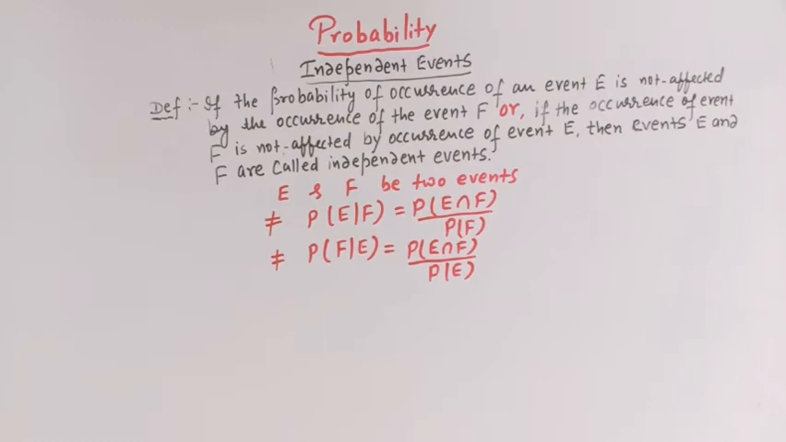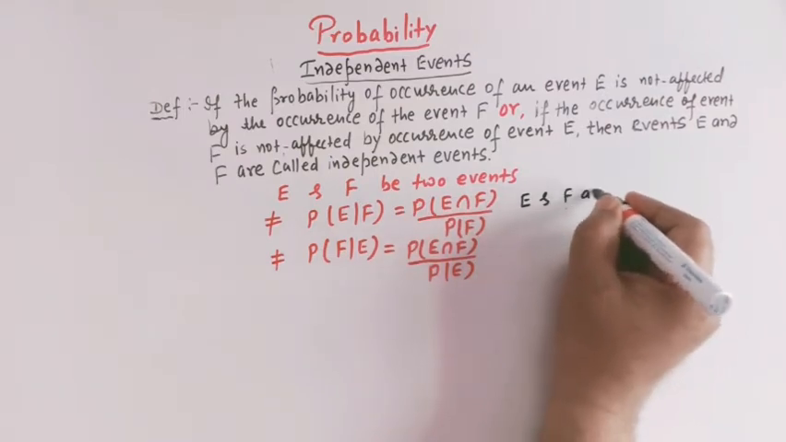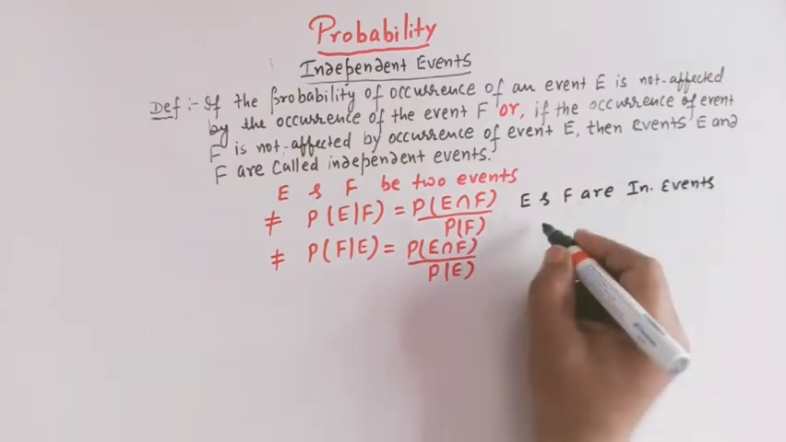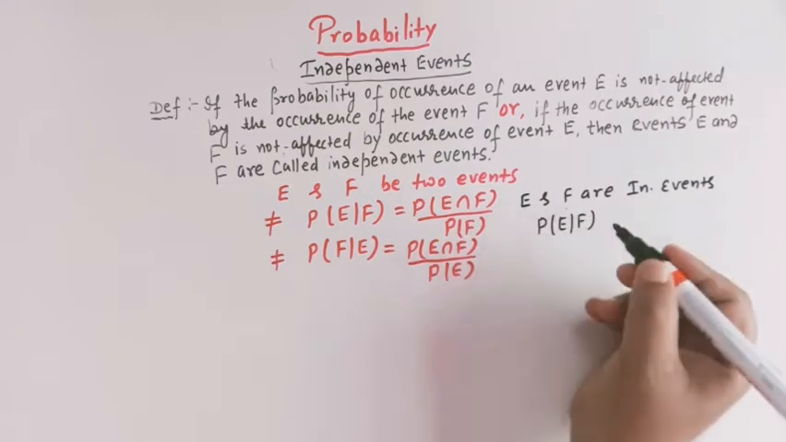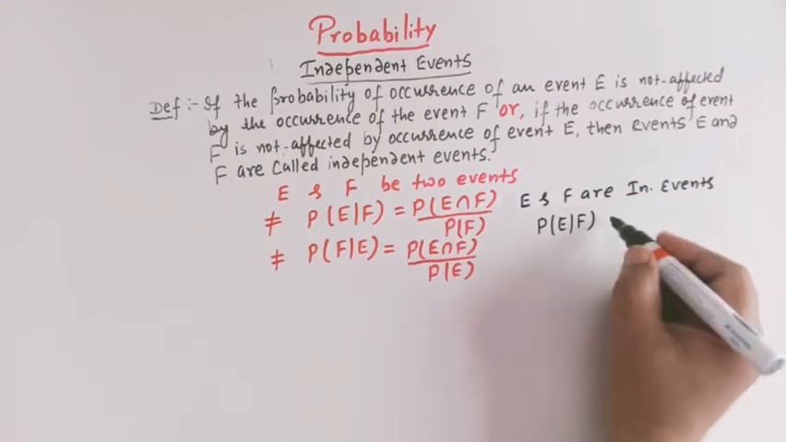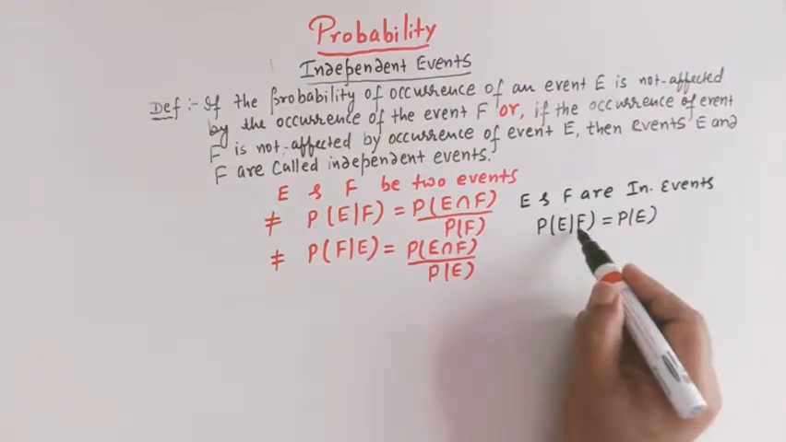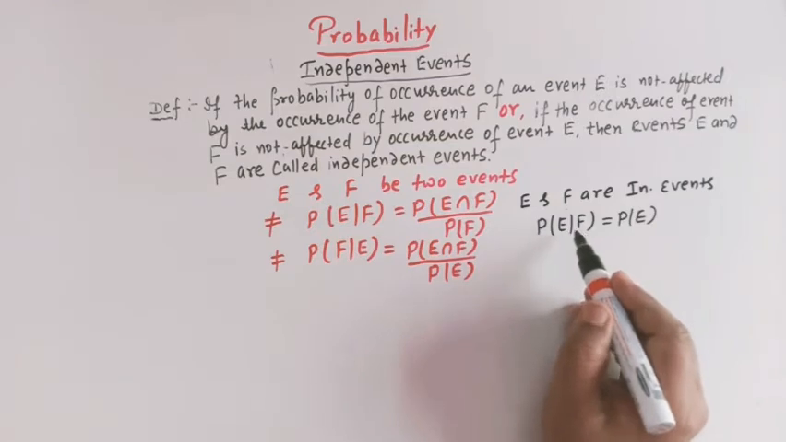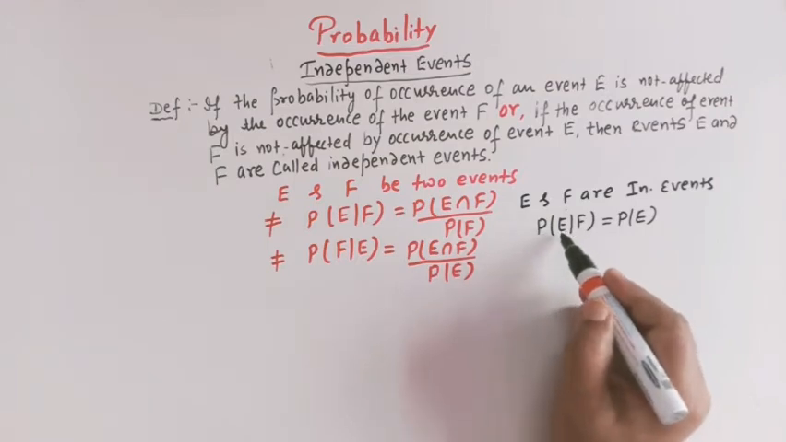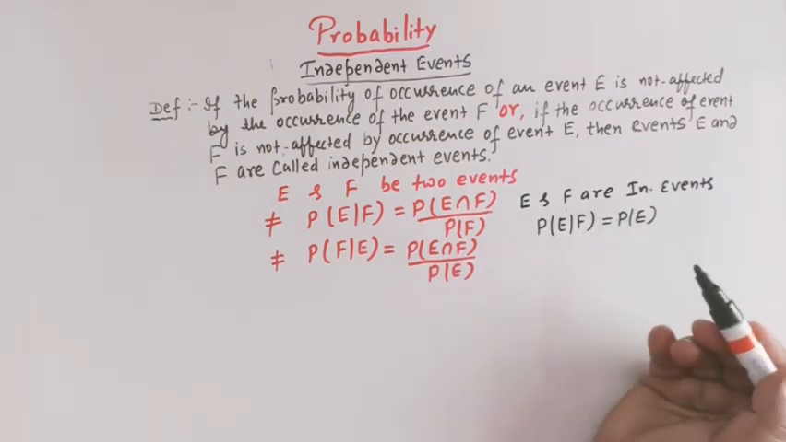Now when E and F are independent events, then the conditional probability of E when F has already happened should be equal to P of E. It means E and F are independent events, then it doesn't matter whether F has happened or not happened, the conditional probability of E is equal to the probability of happening of event E, right?